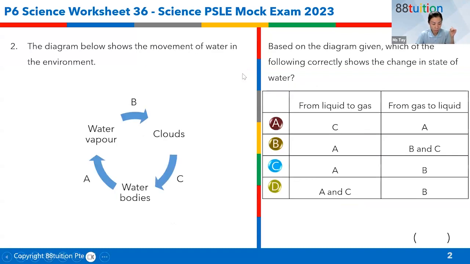Question 2. Diagram below shows movement of water in the environment. Okay, quickly tell me, for water bodies, what is the state of water? What is the state of water? Type it in. Okay, all right, just a few responses only. Okay, good. Yep. So this is liquid state, right? What about water vapor?